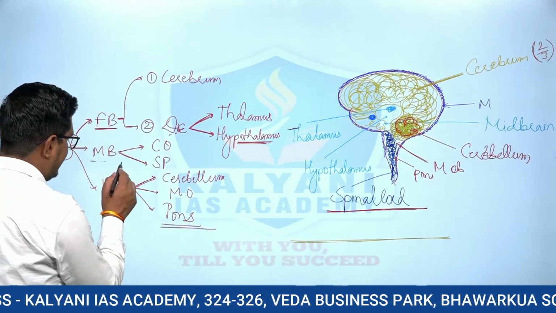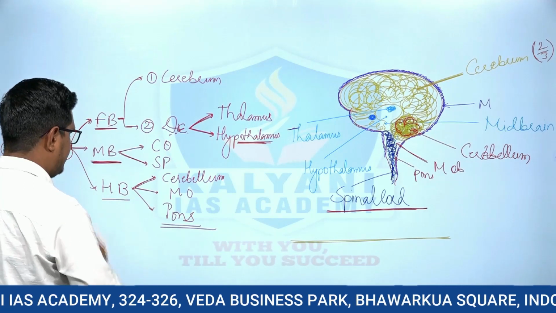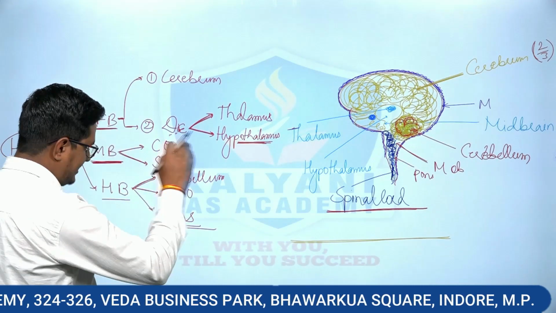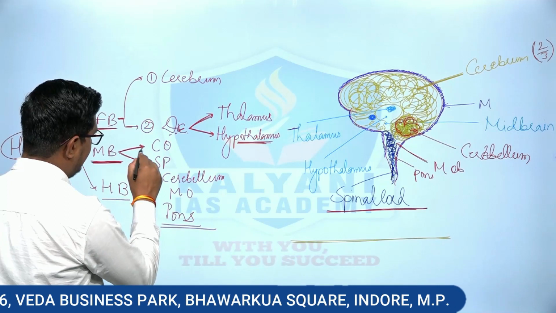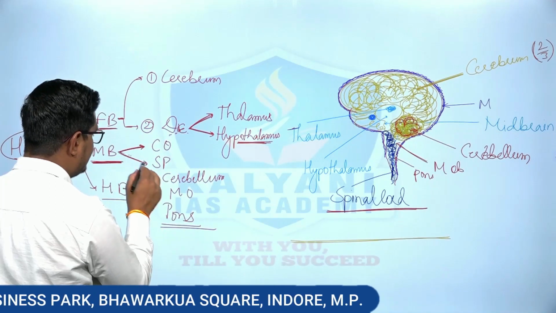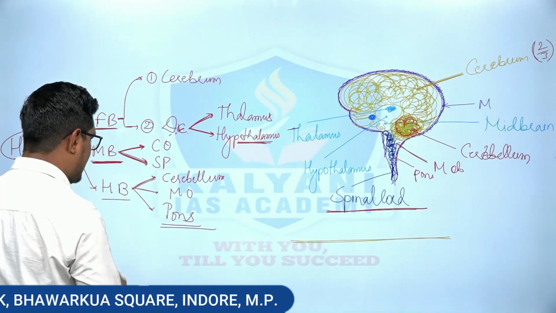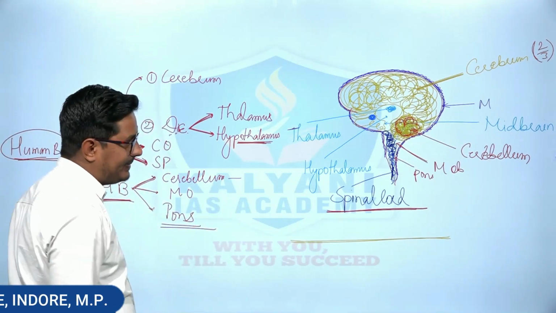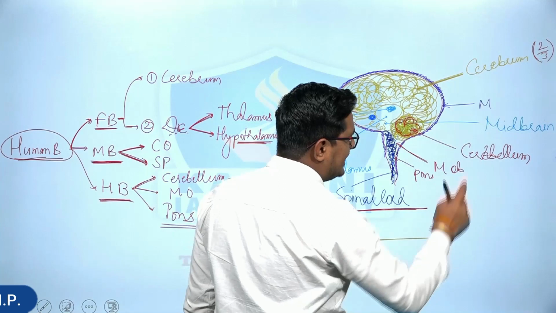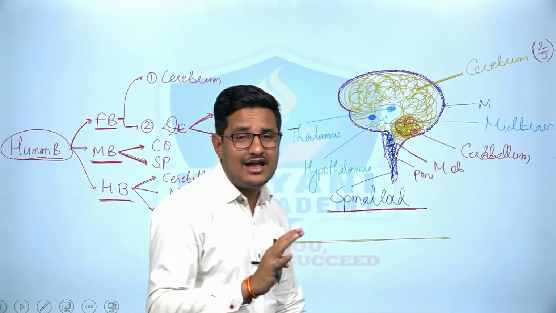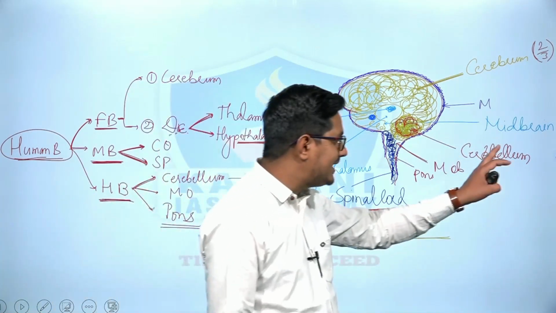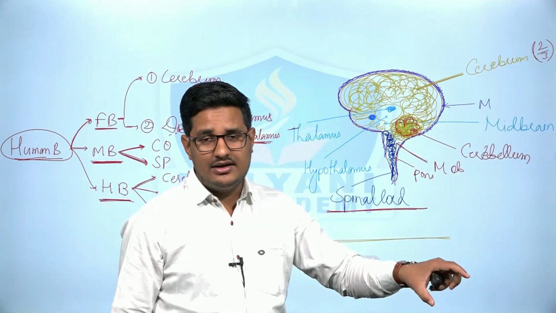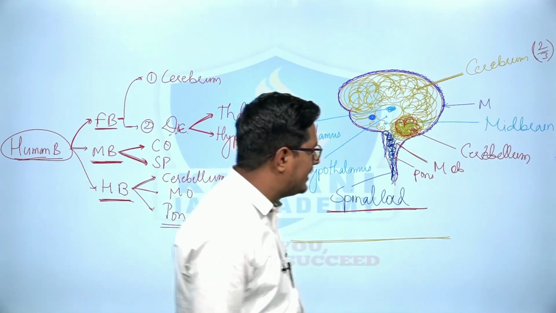The midbrain plays an important role in sight, right? तो एक तरीके से साइट देखने के लिए मिड ब्रेन का इंपॉर्टेंट रोल होता है. Then hind brain. The first is cerebellum, right? This is cerebellum. Cerebellum is the second largest portion of the human brain, right?